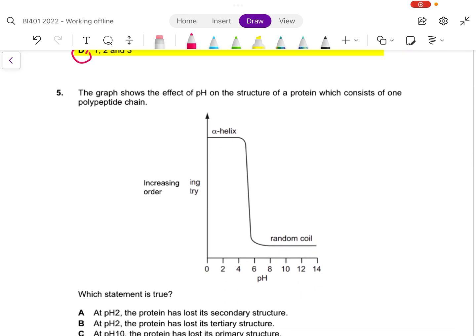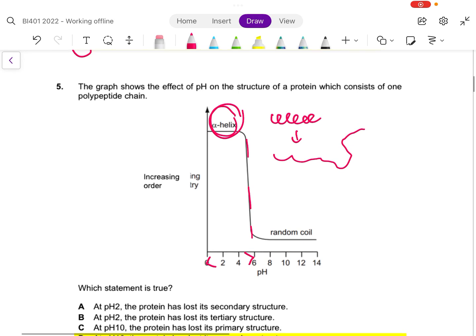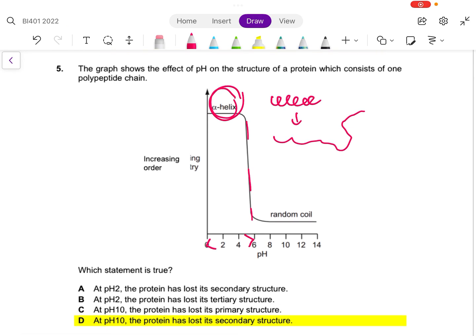The graph shows the effect of pH on the structure of a protein, which consists of 1 polypeptide chain. And you see the word alpha helix? It is saying that between pH 0 to around pH 6, this alpha helix, which is a secondary structure, is present in the protein. Beyond pH 6, you notice that this secondary structure becomes a random coil. No longer this very structured alpha helix.